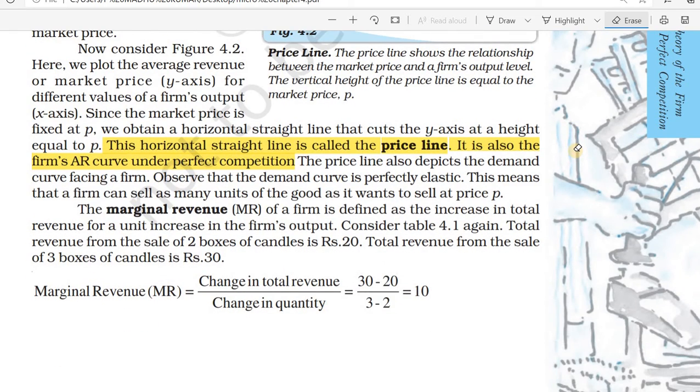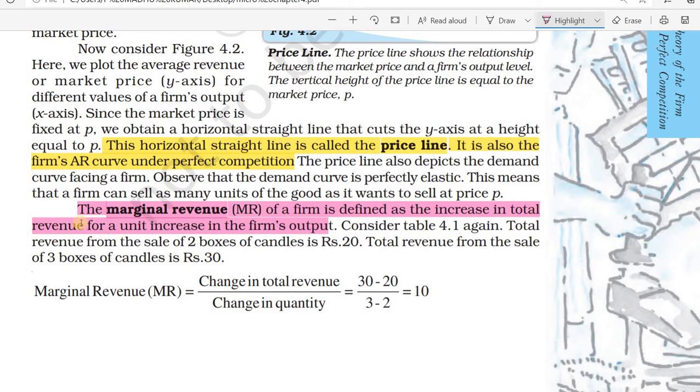Next one is the marginal revenue. The marginal revenue of a firm is defined as the increase in total revenue for a unit increase in the firm's output. Means, suppose earlier the firm's total revenue was 100, now it increased to 150. Then how much did it increase? 50 increase. Okay, then that one is the marginal revenue.